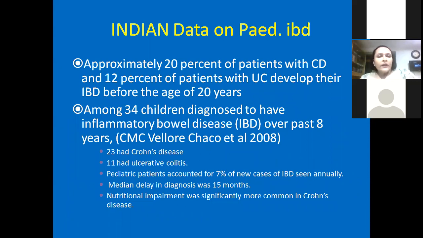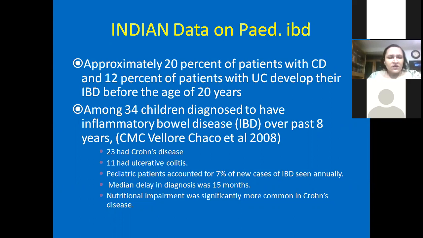There is not a lot of Indian data. We have completed our IBD data. Actually, this is under process of publication now. It's now getting the modifications and corrections for publication. There also we found that in the South we have more Crohn's disease. In the East we have more Crohn's disease, but in the Northern area we still have more ulcerative colitis. But Crohn's disease is definitely increasing over time.